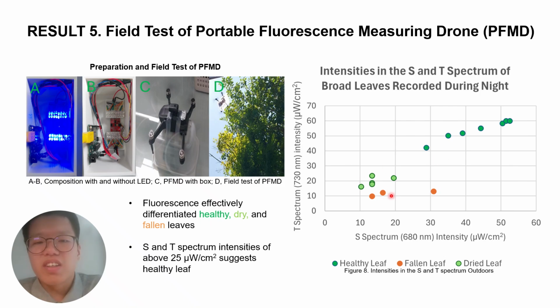Unlike dry or fallen leaves, healthy leaves had SNT emissions of about 30, and their intensities differed by a factor of 3 on average. The entire PFMD system without the drone cost $60, so it is very cheap for what it could accomplish.